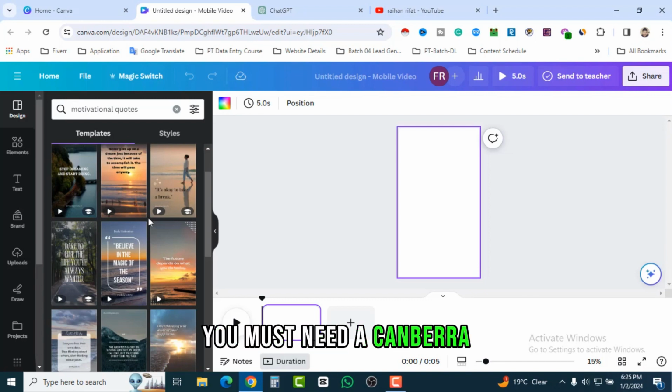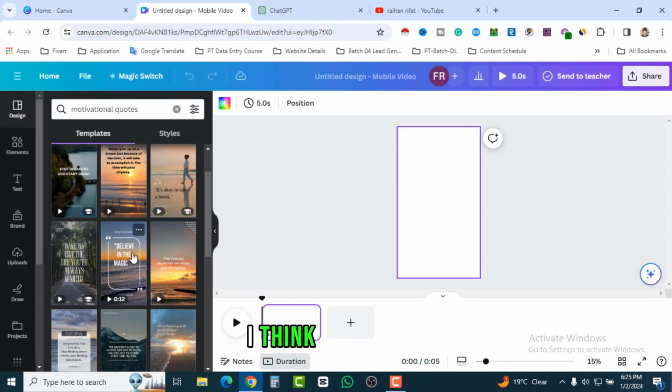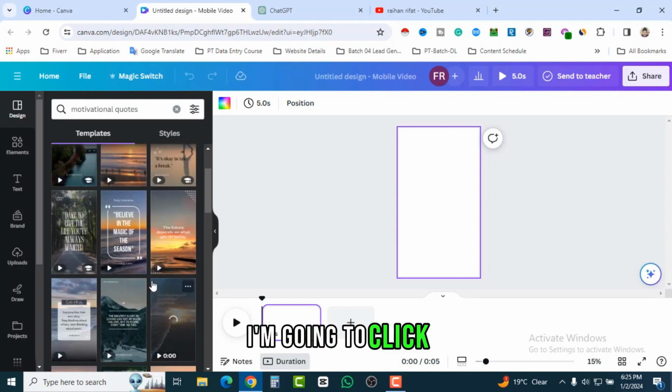You must need a Canva Pro. That means you have to trial it for 1 month. So here you can see this is the template. I think it's going to be really amazing. I am going to click this template.